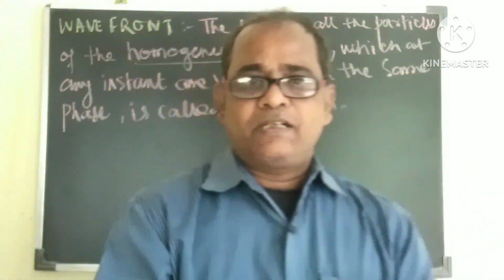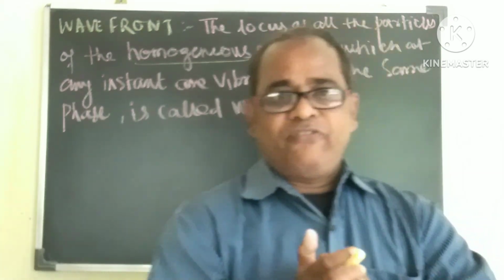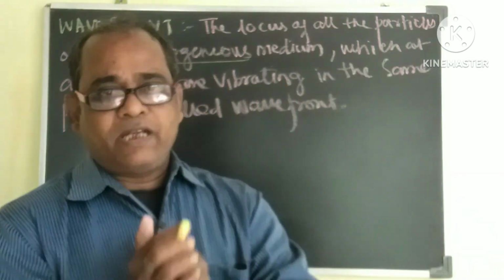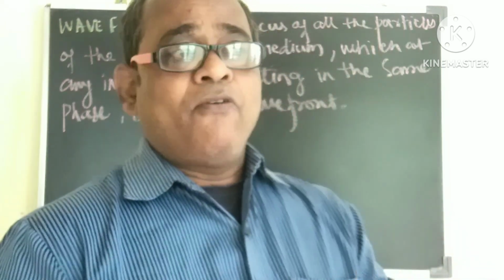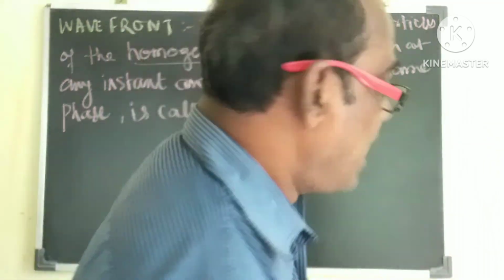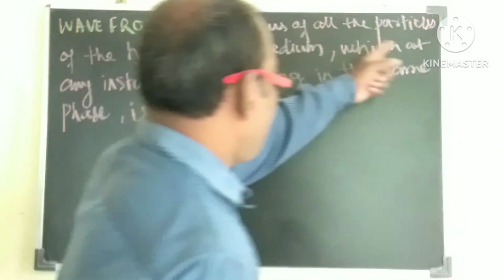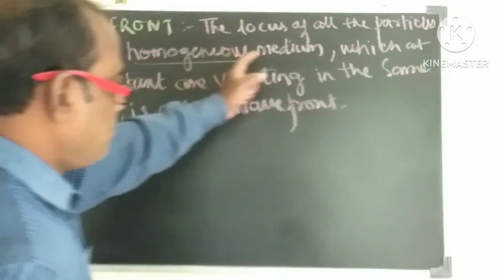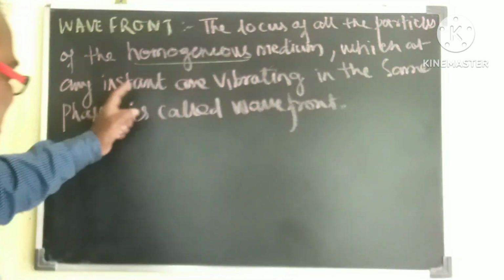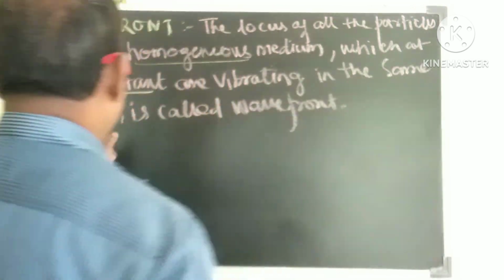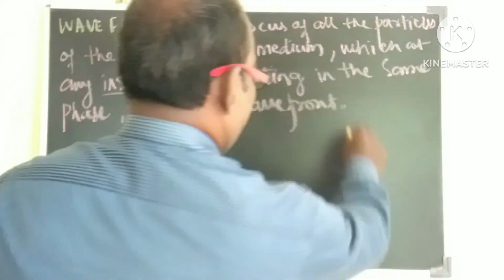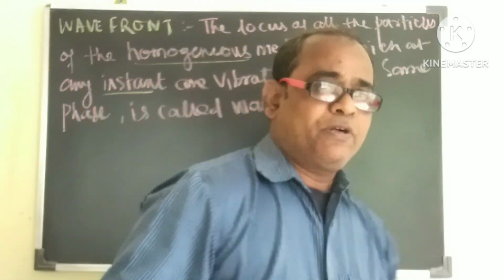As the disturbances are going in the same phase, the particles will vibrate in the same phase at a particular time, and all the particles will vibrate at a particular time where the distance of the particles is the same from the point source of light. So we can say that the locus of all the particles of the homogeneous medium which at any instant are vibrating in the same phase is called wave front. So this definition is very important.